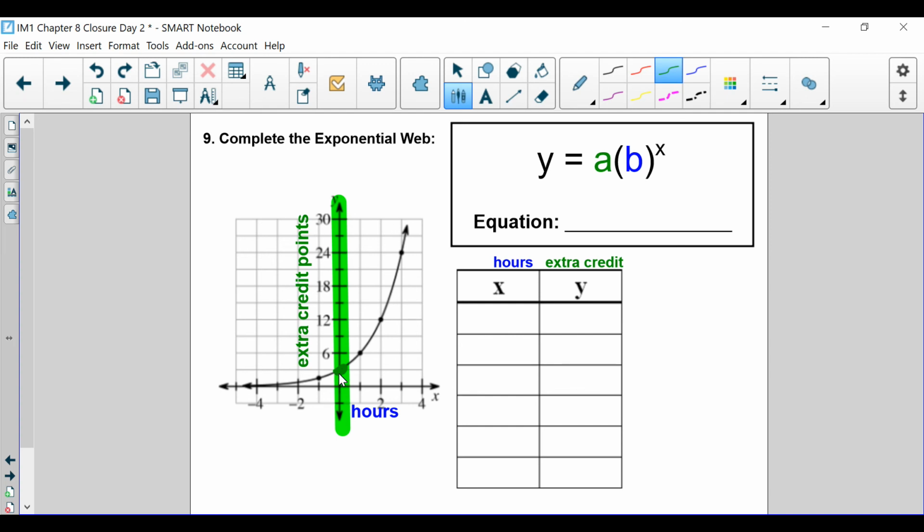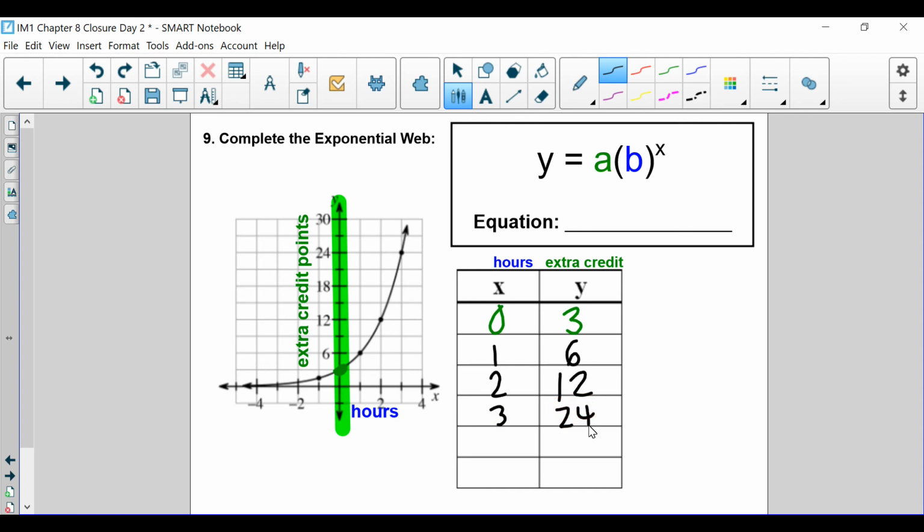And that point is 0, 3, or 3. And then 1 is what? 1 is 6. 2 is 12. 3 is 24.